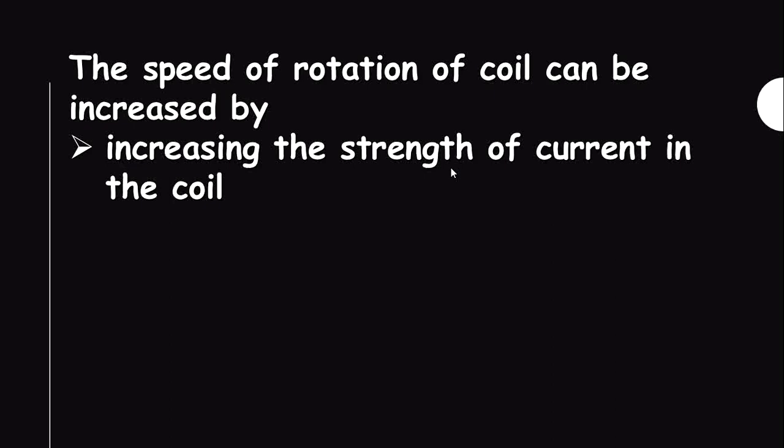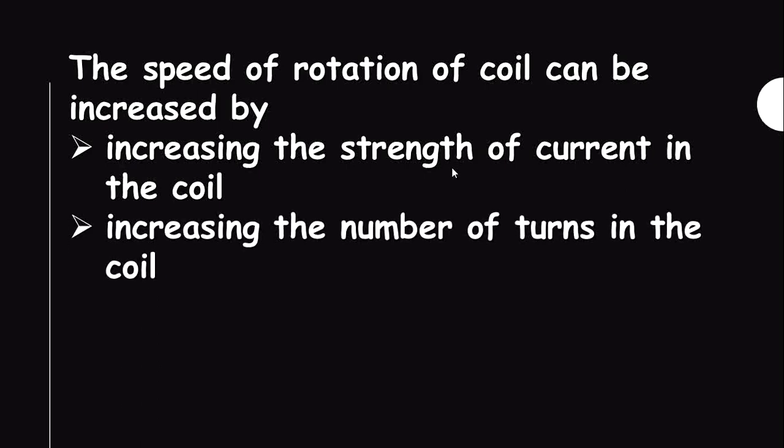The flux is changed by changing the current. By decreasing the magnetic flux, we can change the current. So when the magnetic flux decreases, the current increases. Both are inversely proportional.